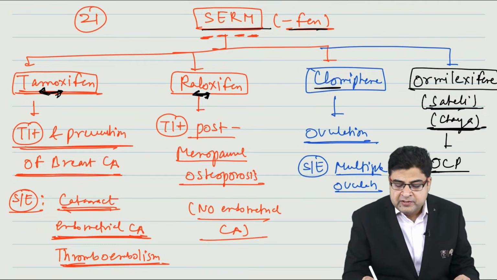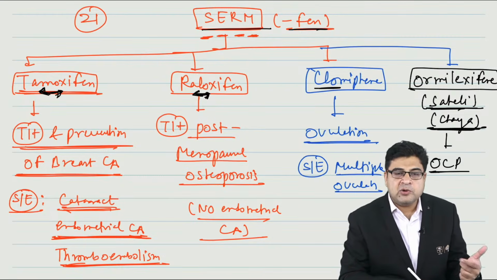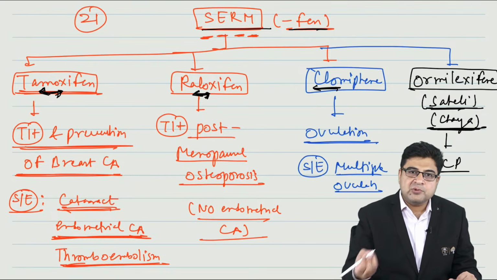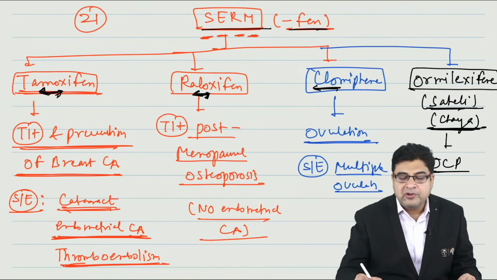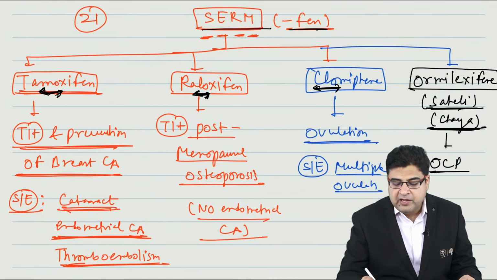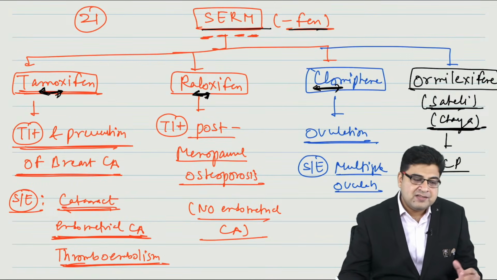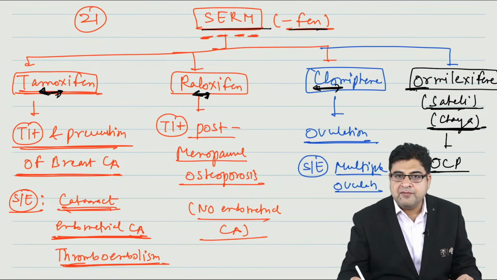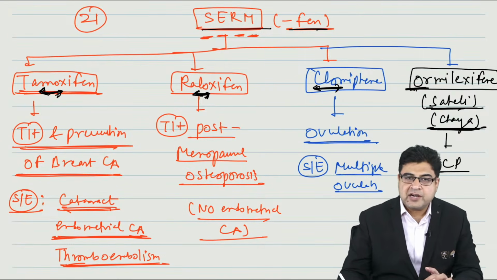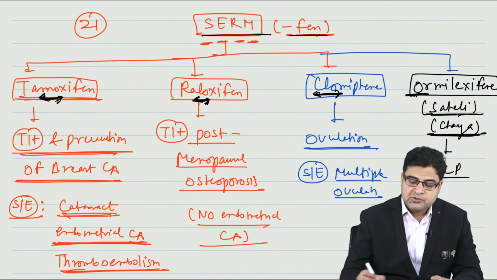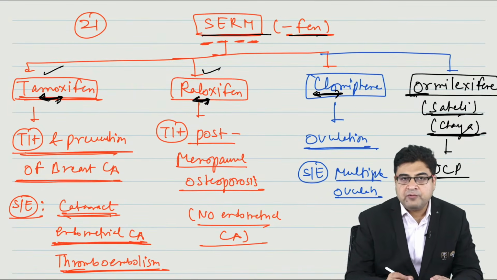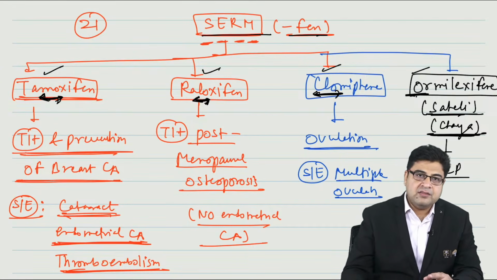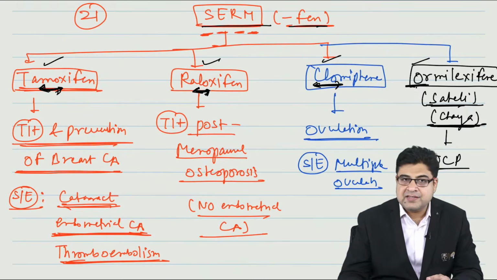Now clomiphene is the one that makes multiple clones in the word. So this medicine is given to make multiple clones, and multiple clones means multiple ovulation. And ormeloxifene starts with O, so it is given as OCP. So raloxifene for locomotor, tamoxifen for mammary problem, clomiphene is to make clones, and O is for OCP. This is all about the topic SERM.